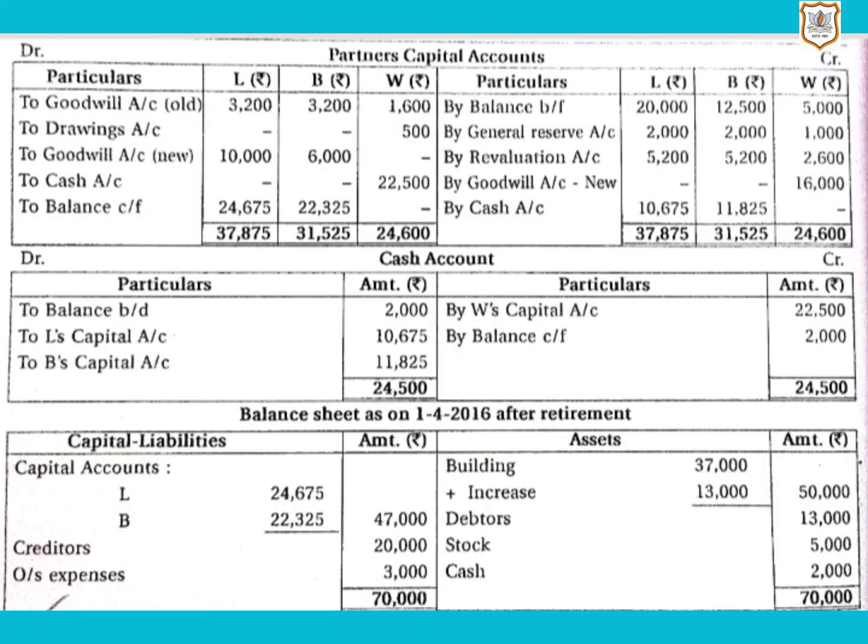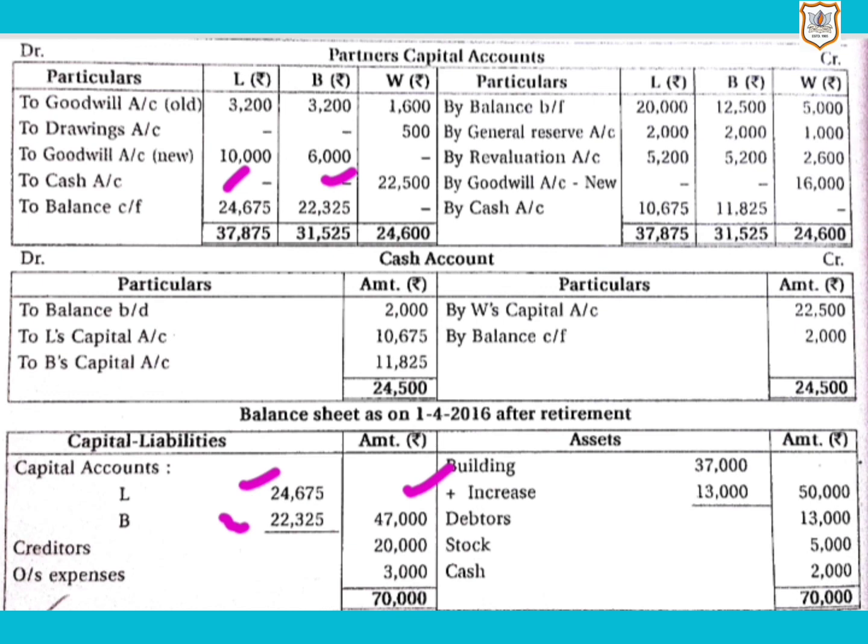Now let's record it in the accounts. So here it is. We will record closing capital balance, which we just found out, on debit side of partner's capital account. Here in L's column, we will write 24,675, and in B's column, we will write 22,325 as closing capital balance. Or we can say new capital balance in new firm. So it will be recorded in balance sheet also on liability side. Here it is 24,675 and 22,325, and total of these two is 47,000.